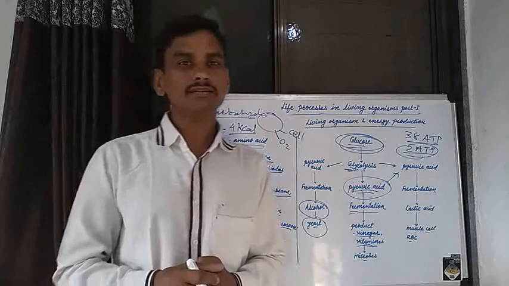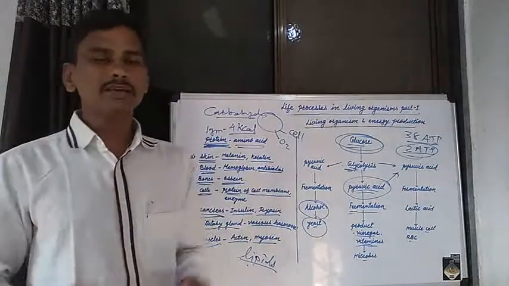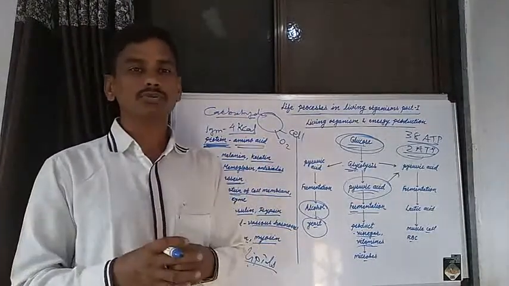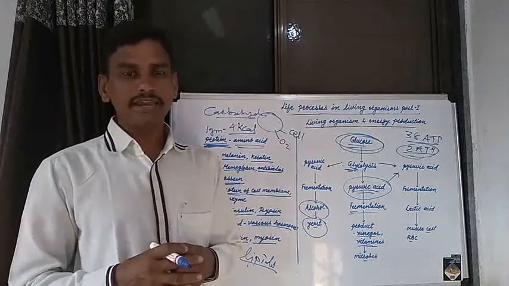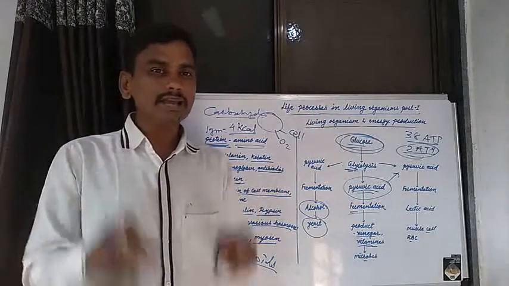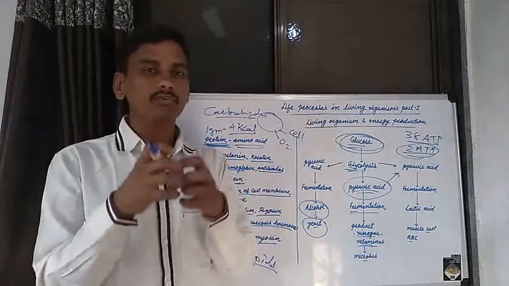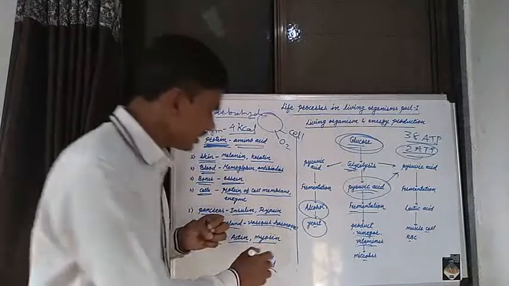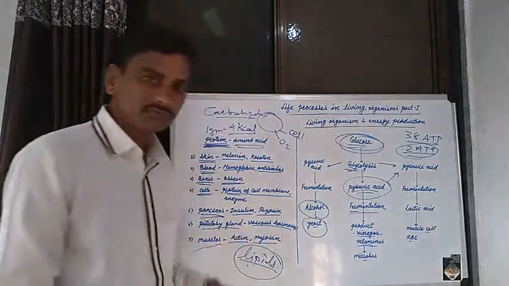These are chemical substances. When these chemical substances, fatty acids and alcohol, chemically combine together, bonding together, they form different types of lipid.